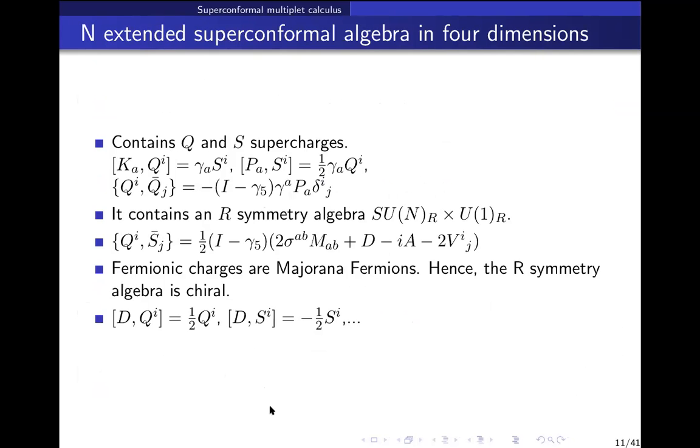Here we have the super conformal algebra, where along with Q there is a special supersymmetry S, which is there because when you take the commutator of K with Q, K which was not already there in the super Poincare algebra, you get another supercharge called S. There is also an R symmetry, SU(N)_R cross U(N)_R, which is necessarily a part of the super conformal algebra.